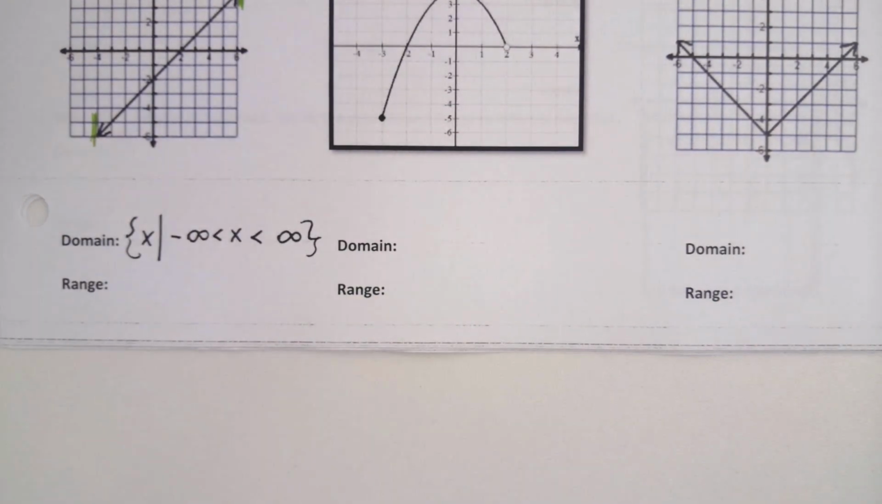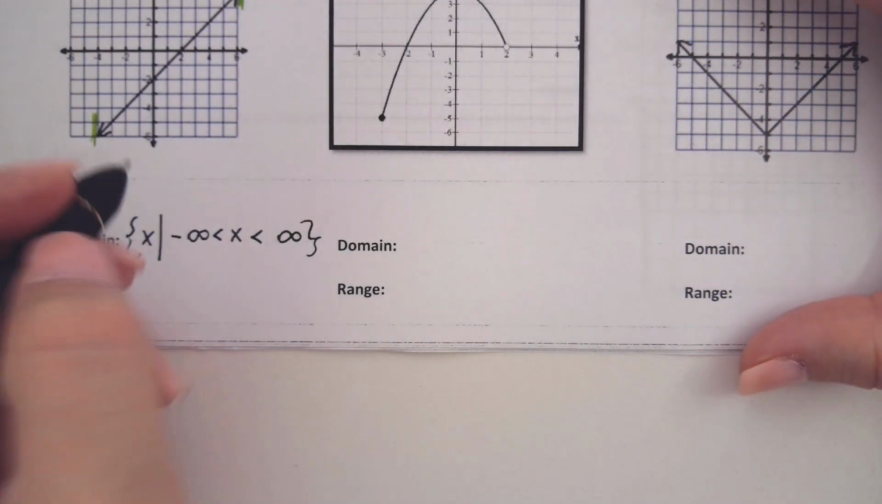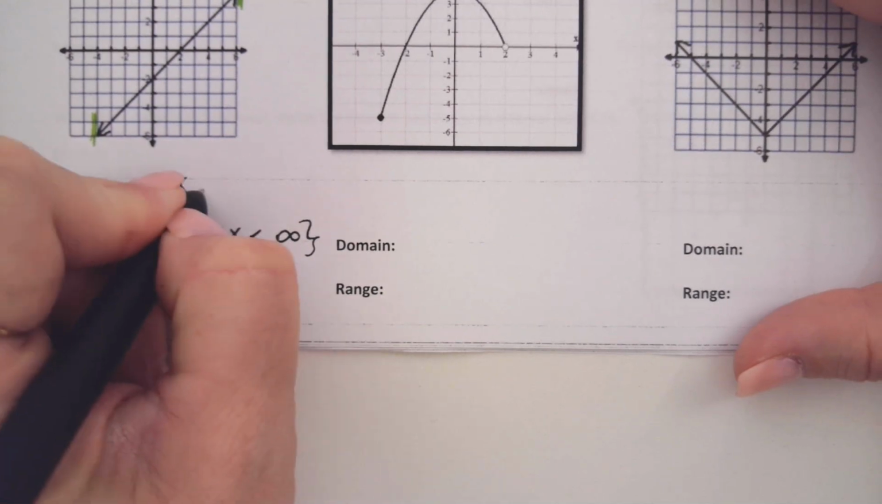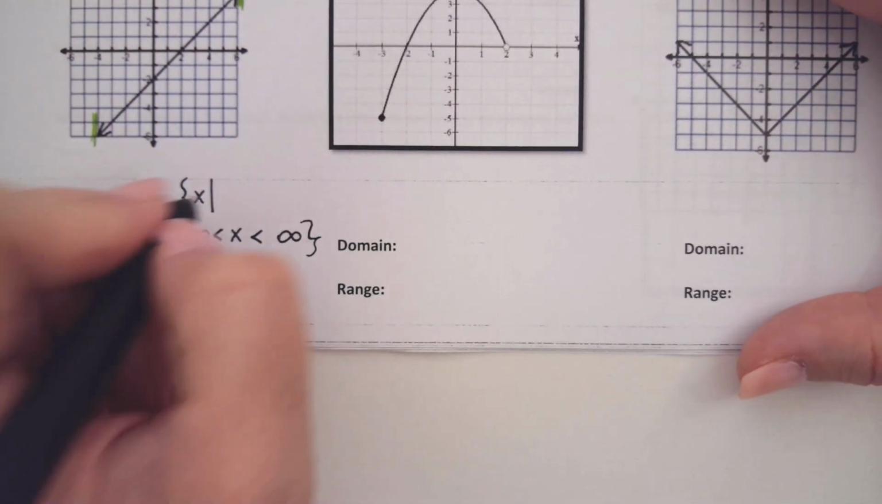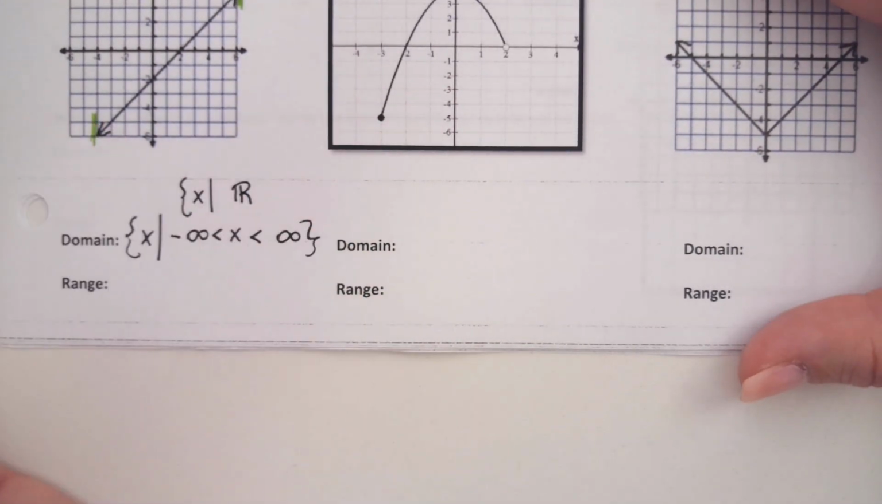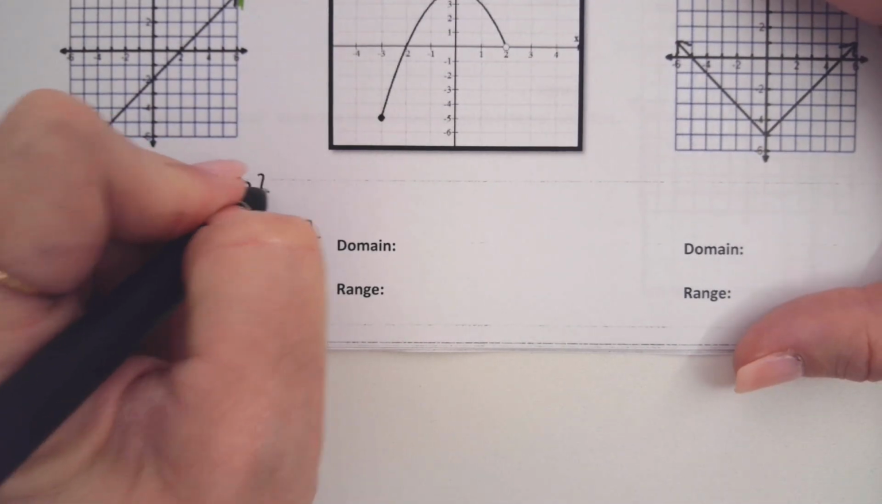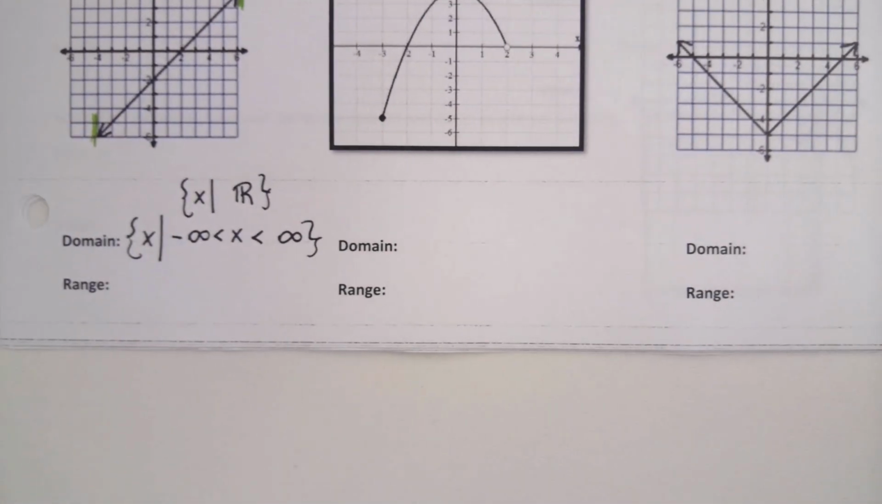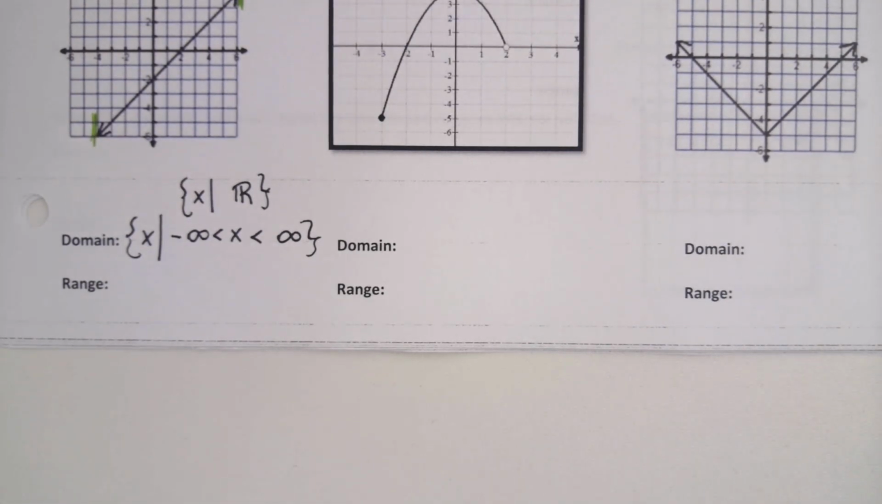Anyone know another way we could say this? It's all real numbers, right? You could actually use a little symbol. So you could say x is in the set of, and then you can use that symbol for all real numbers, which is basically, it's an R with a line. It actually is an I, which means in the set of real numbers. That's just an alternate way. These two mean the same thing.